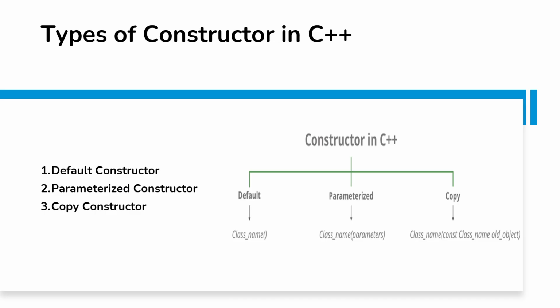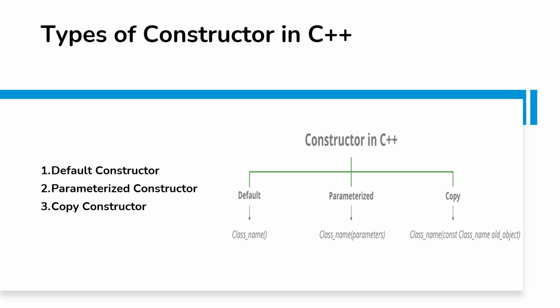There are many types of constructors: default constructor, parameterized constructor, and copy constructor. What is the default constructor? If we create a constructor with no parameters and no arguments, that constructor is known as the default constructor. When we give arguments or parameters to the constructor, it is known as a parameterized constructor.